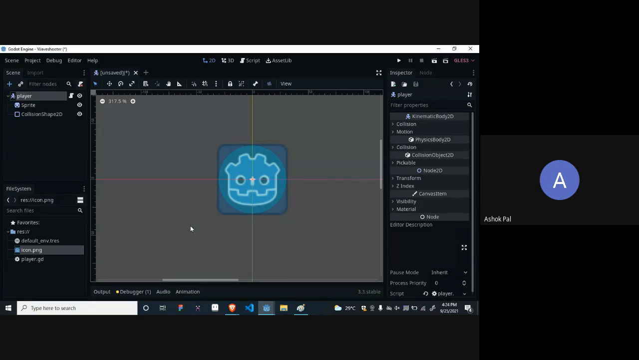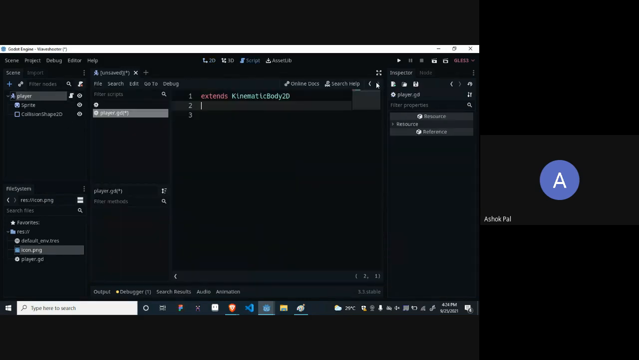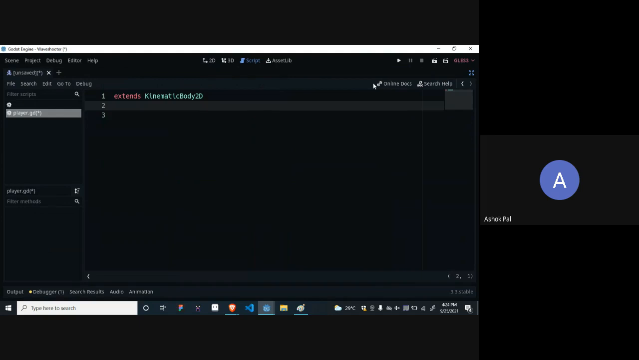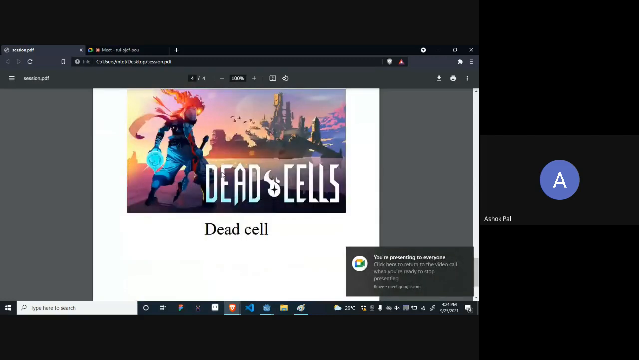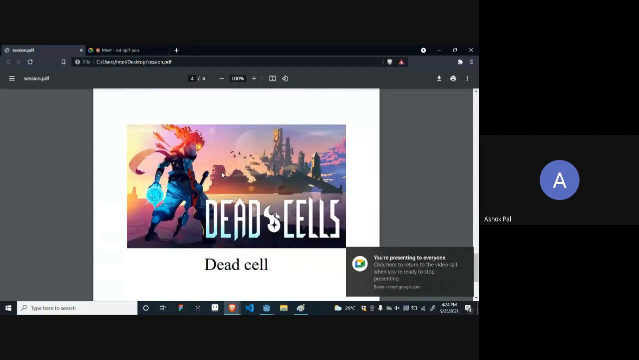Okay, let's continue. So we will create our first code, our first basic movement, and I think it's 4:30 now. So let me show you the last image first, and then we will continue. The last image is Dead Cells. This is also a very great game. Okay, I hope you have remembered the first names: Mario, Super Mario, Soul Knight, and then finally Dead Cells. Did you get it? Everyone? Is this visible?